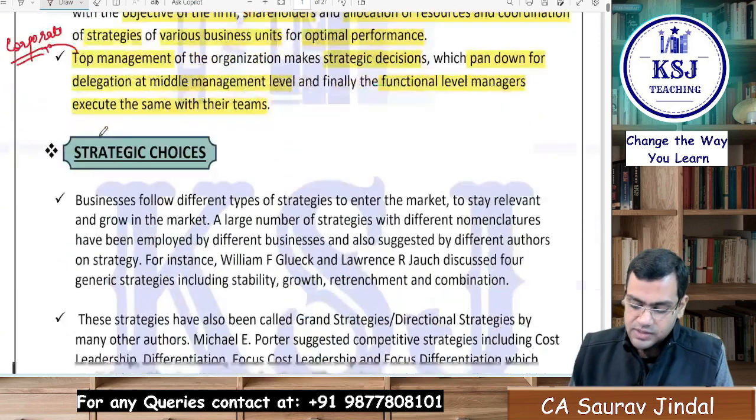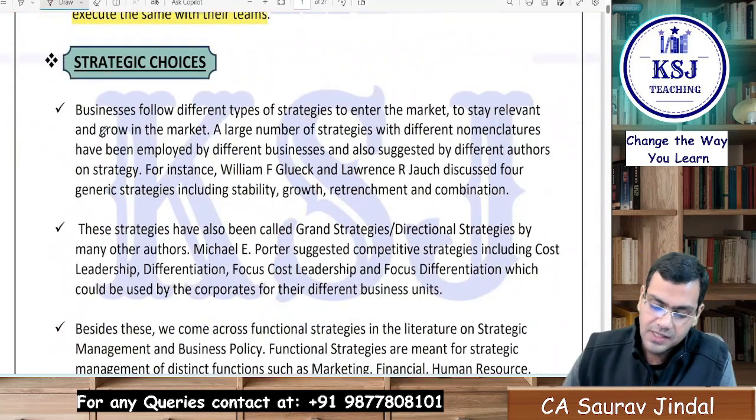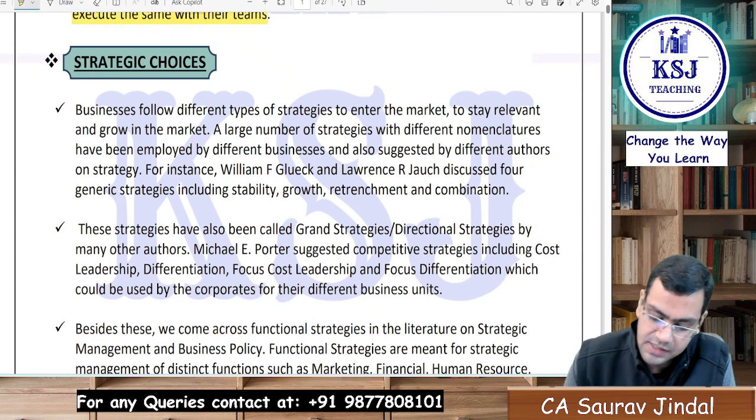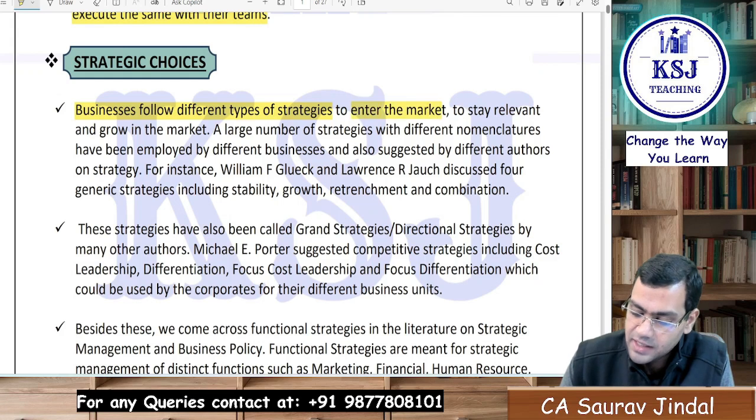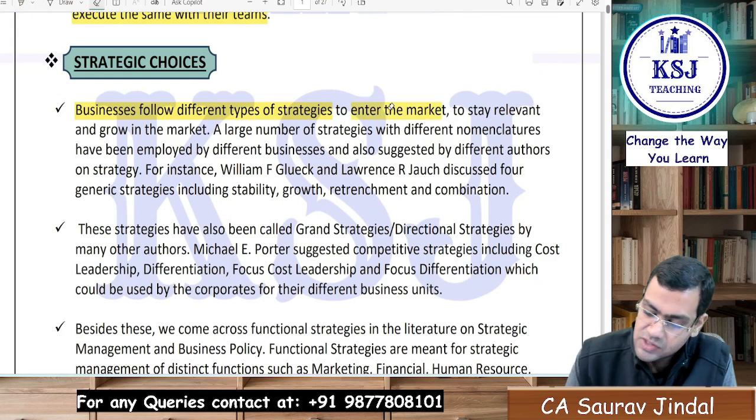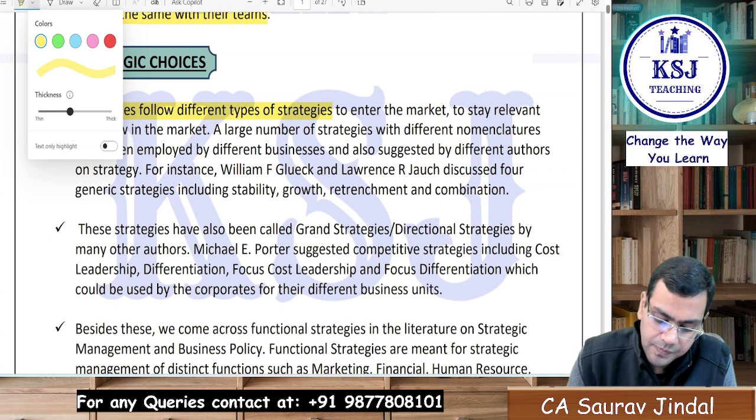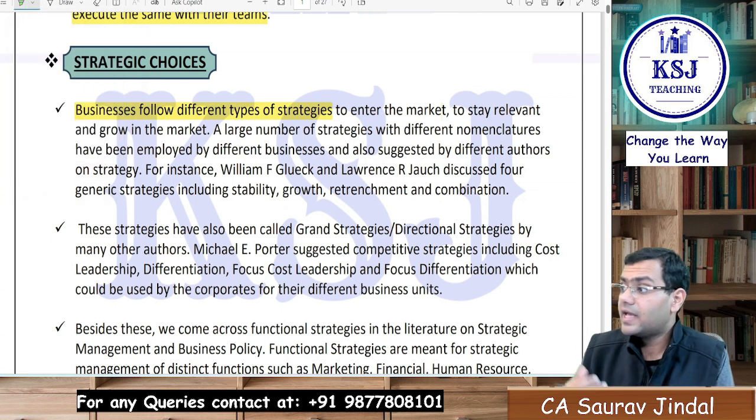So now the strategic choices. Strategic choices says the businesses follow different types of strategies to enter the market, to stay relevant, right? So there are different strategies being adopted for the different actions also.